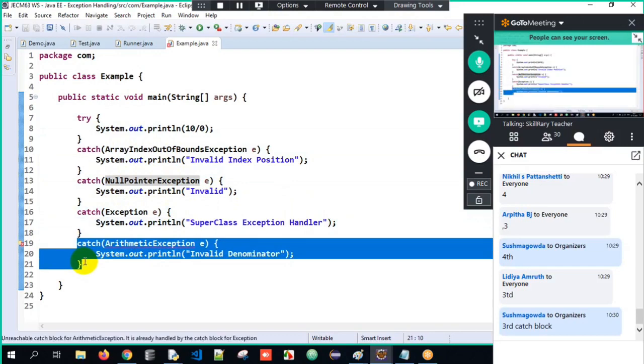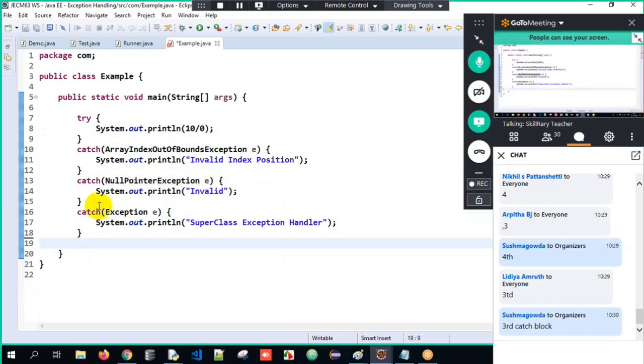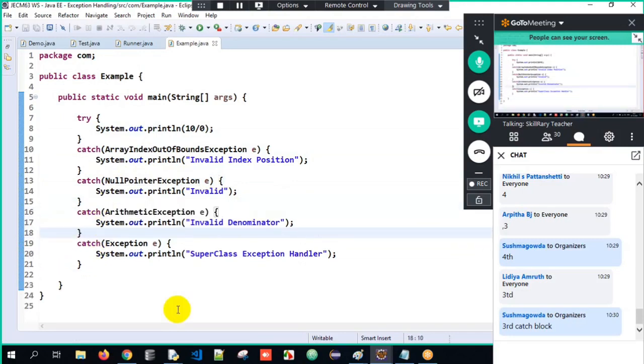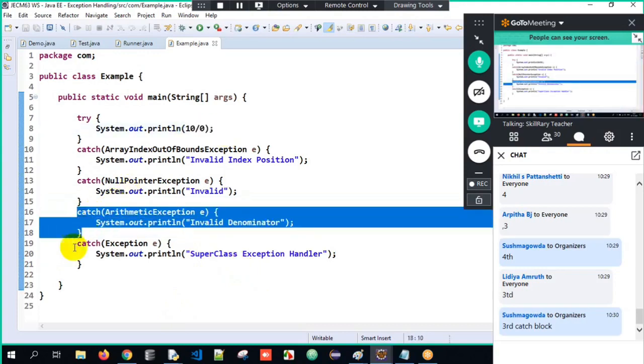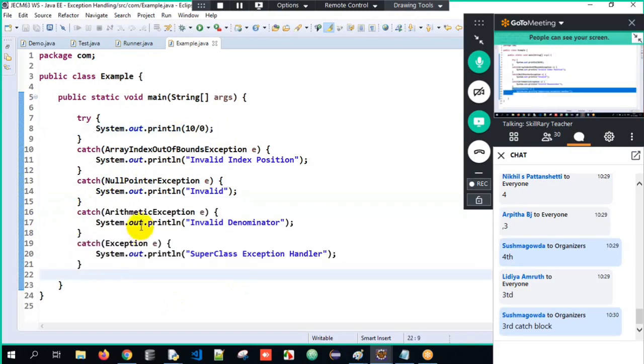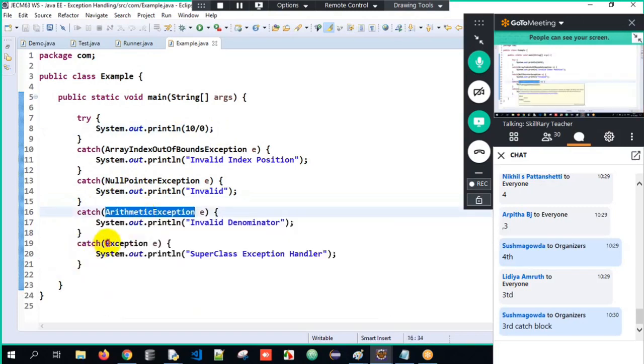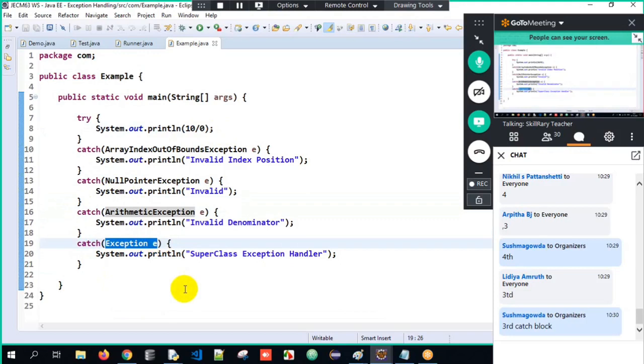Therefore, always the superclass exception should be the last catch block in your program. When I tell 10 divided by 0, it can either get caught by arithmetic exception or the superclass exception. If I do not have arithmetic exception, then automatically the superclass exception handler will handle it. Clear? So this is what we are supposed to understand when one try block will have multiple catch blocks. This is all about the entire process here.